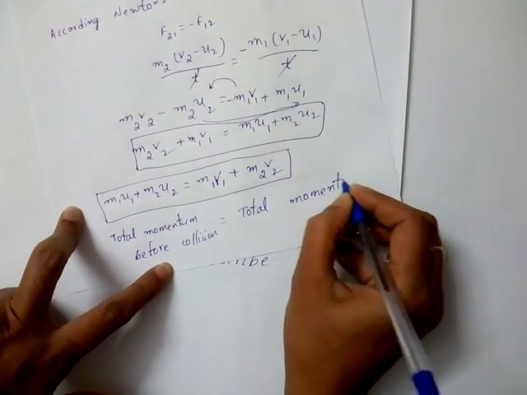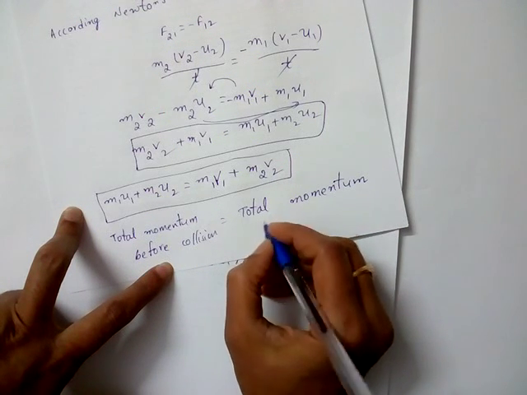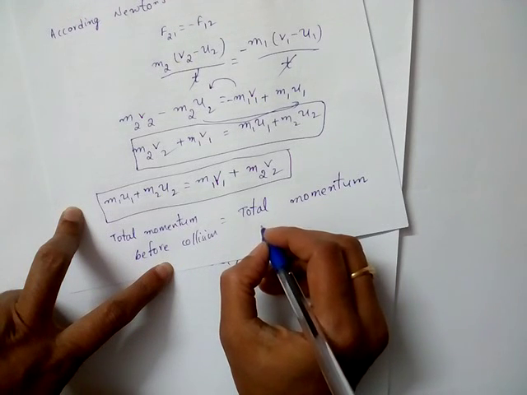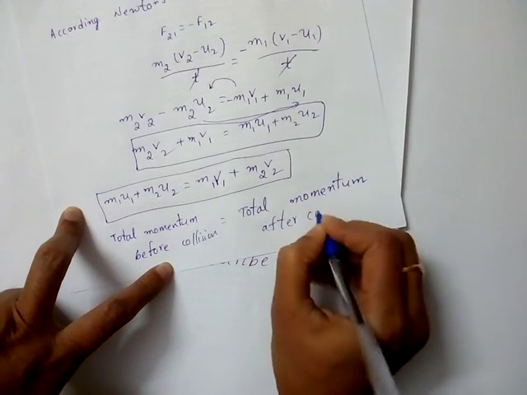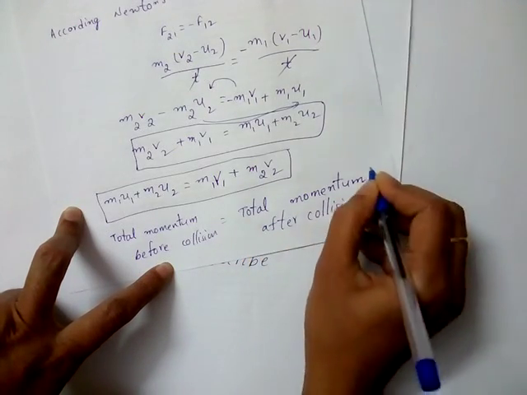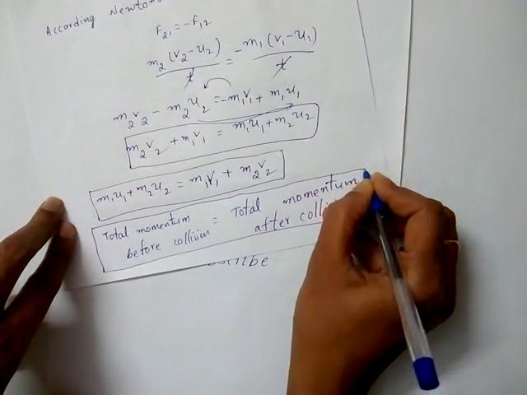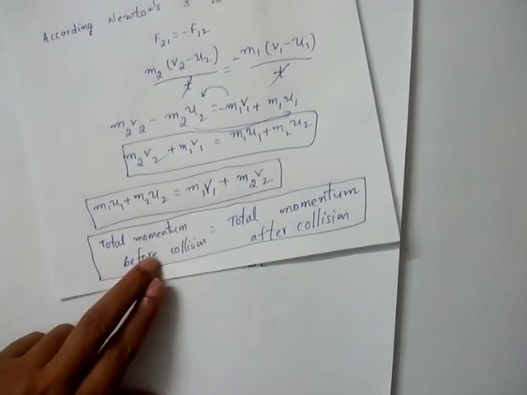So when there is no external force acting on the system, the total momentum before collision and total momentum after collision will be equal. Okay, understood? So when there is no external force acting on the system, the momentum is same, equal before and after collisions. So this is the principle of conservation of linear momentum. So based on this you will have problems.